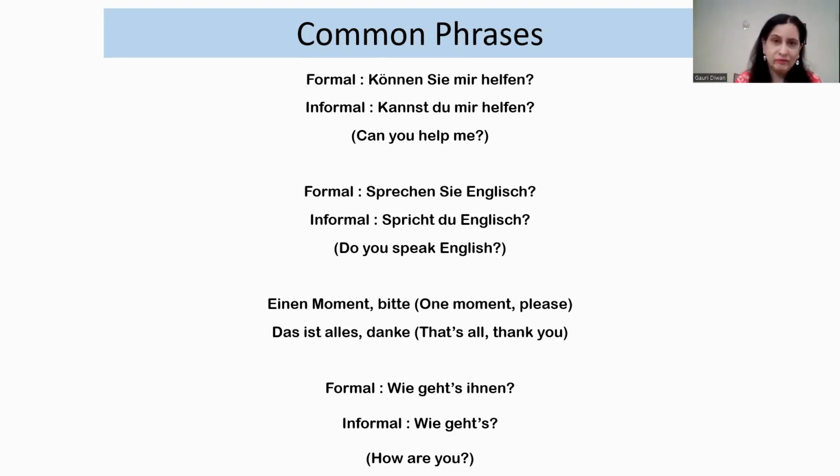Or in an informal way, you can say, kannst du mir helfen? Can you help me? Me is mir. What is mir and du and Sie is given in my other videos. We are just seeing some simple sentences here that you can use in your day-to-day conversation in German.